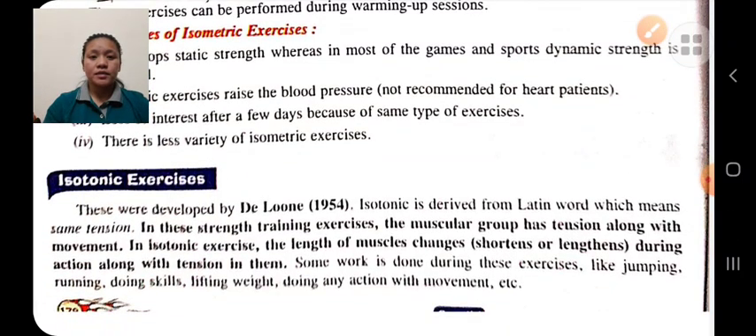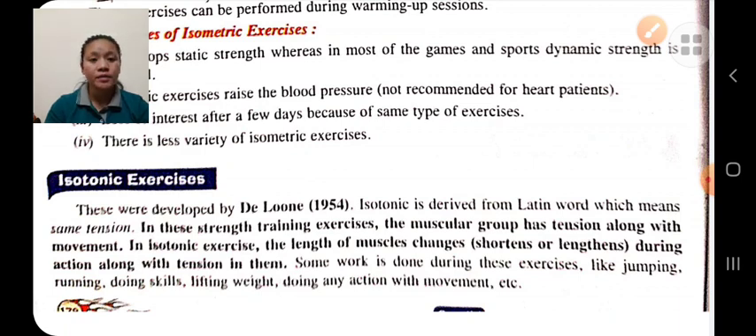Isotonic exercise. Isotonic exercise was introduced by Delaunay in 1954. Isotonic is a combination of two words: iso means same, tonic means tension. So in isotonic exercise, there is the same tension in the muscle. The muscle group has the same tension along with movement.